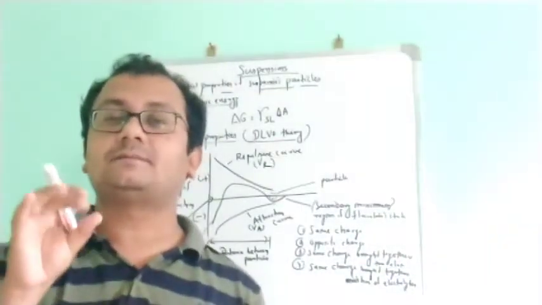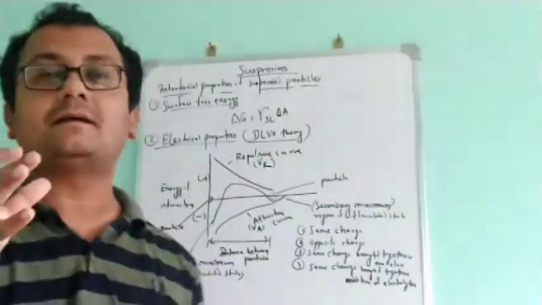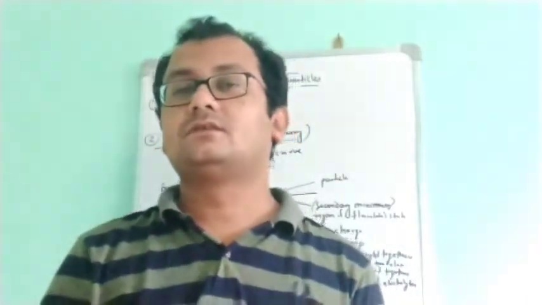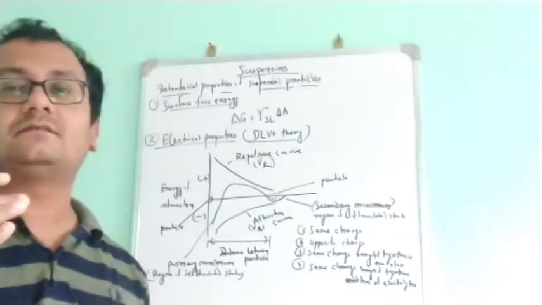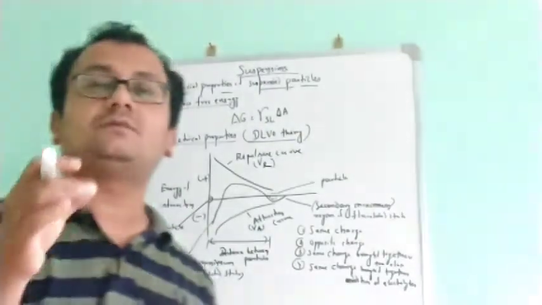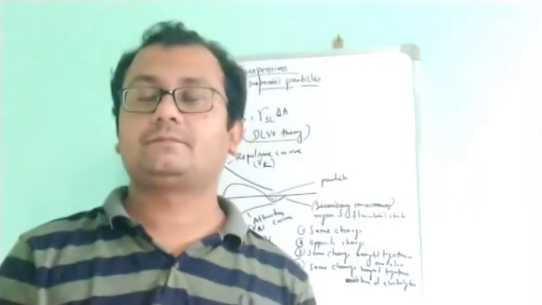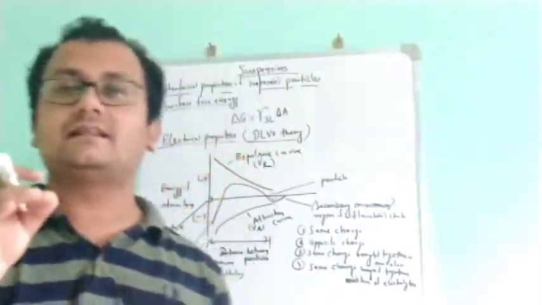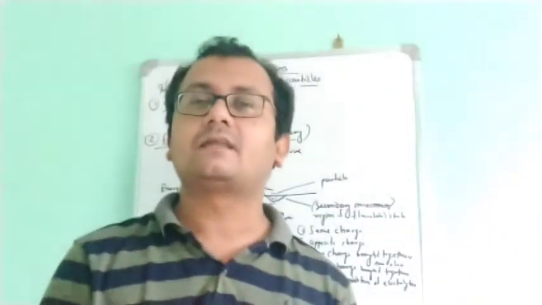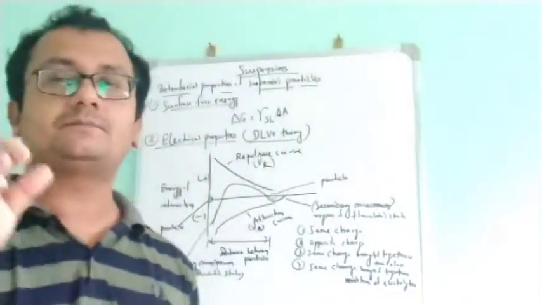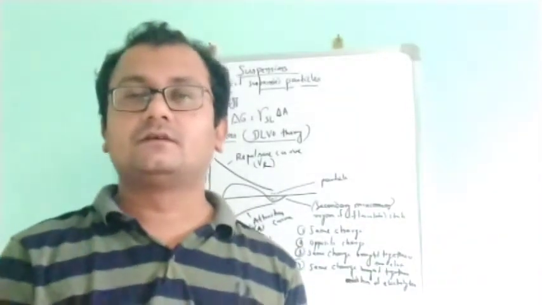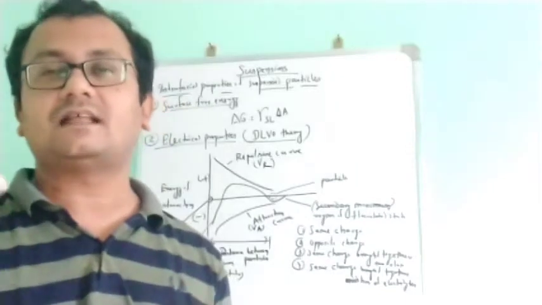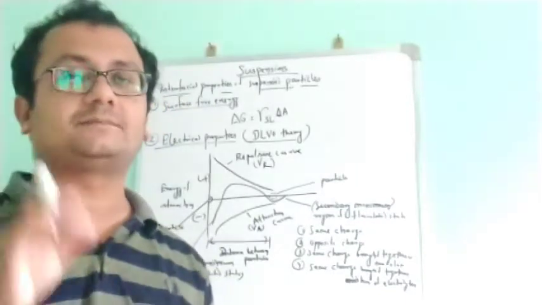Generally in a suspension, what will happen? Solid particles will be dispersed in a liquid medium. Practically, it is very difficult to disperse a solid inside a liquid. Here we are taking solids which are insoluble in nature. The drugs are insoluble and these particles need to be dispersed in a liquid phase. So we need to disperse it continuously and uniformly so that we can get a good suspension.